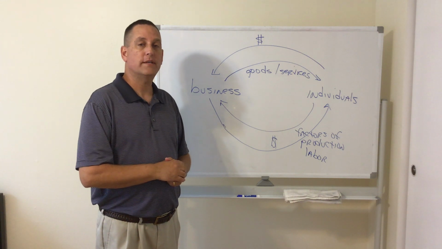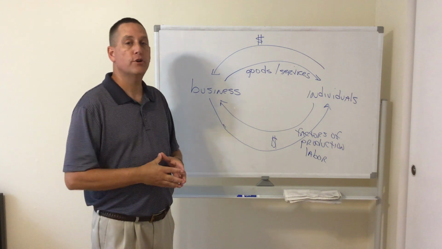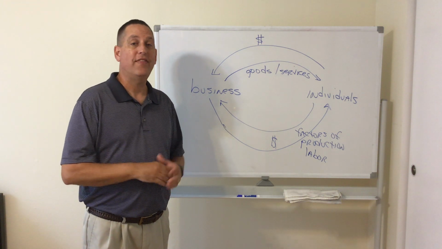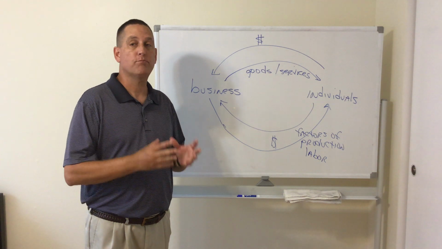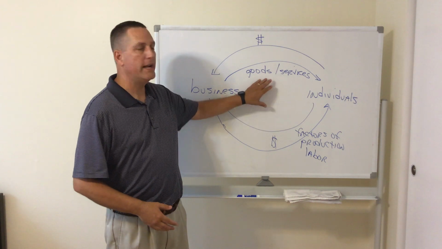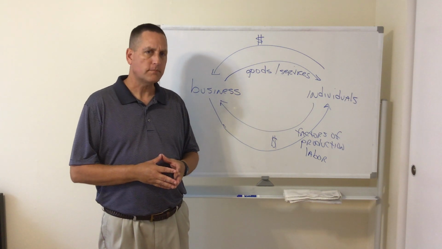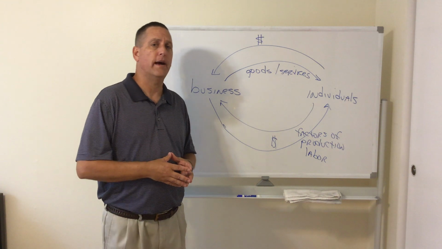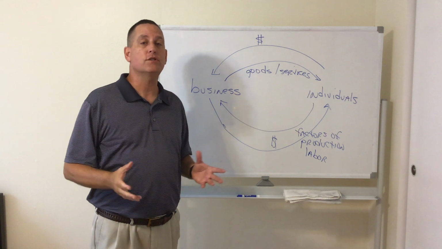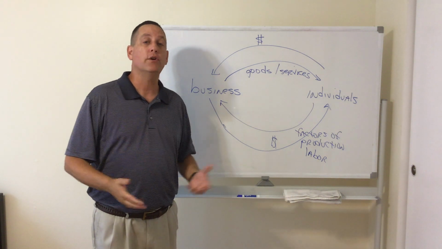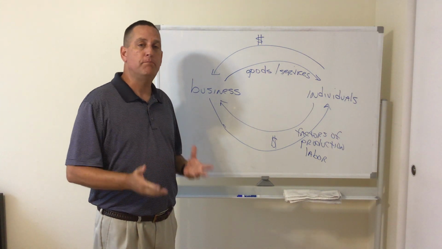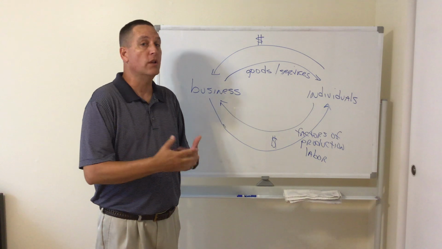So what happened to my productivity? It went up. I was able to produce more goods and services with the same amount of resources. And that's the goal of every business, is to improve productivity, to take their limited amount of resources and produce as many goods and services as they can. Even Charter Oak High School is trying to do that. Excuse me. We're trying to produce as many goods and services. In this case, we're trying to get you to learn as much as we can with our limited amount of resources. And how does a business improve productivity? Because that's the goal of every business.